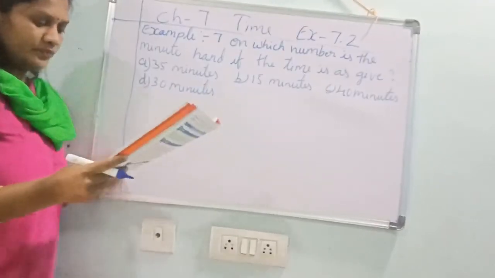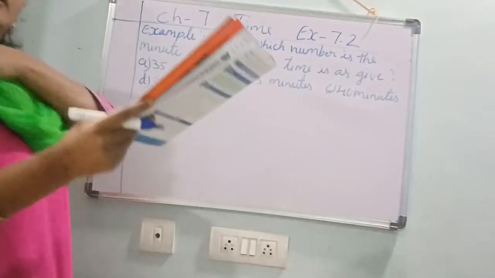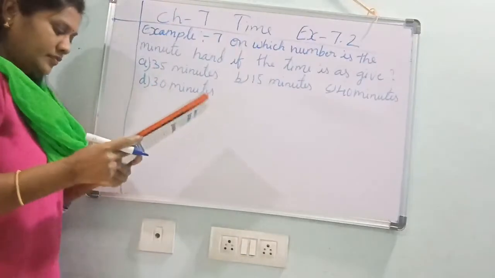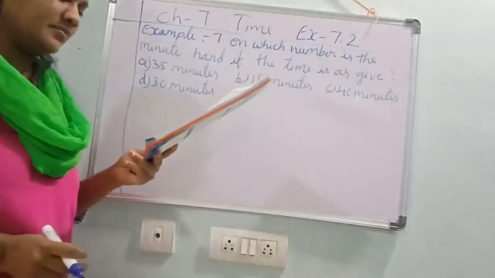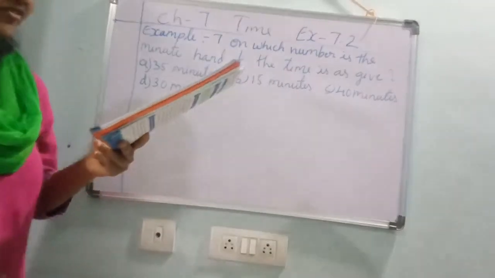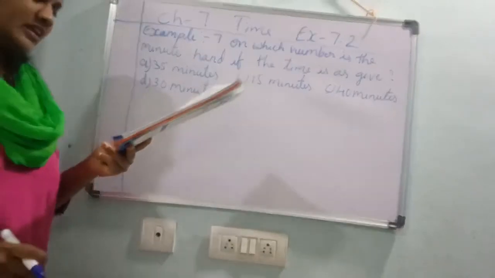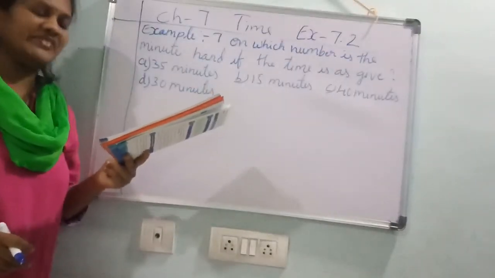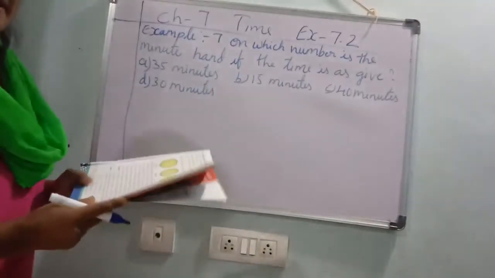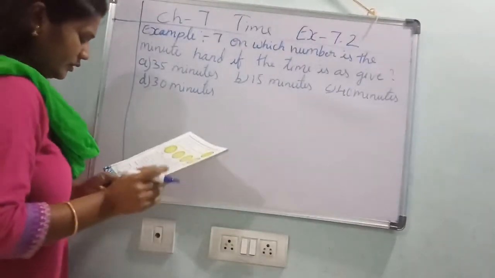Already I told you. To find minutes when the minute hand is at the number, we multiply by 5. So, to get the number from the given minutes, we must divide it by 5. Yes or no? Already I told you.